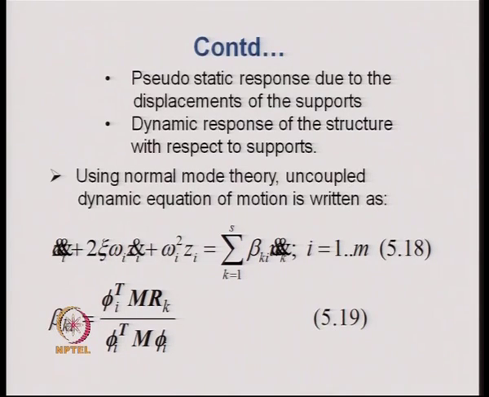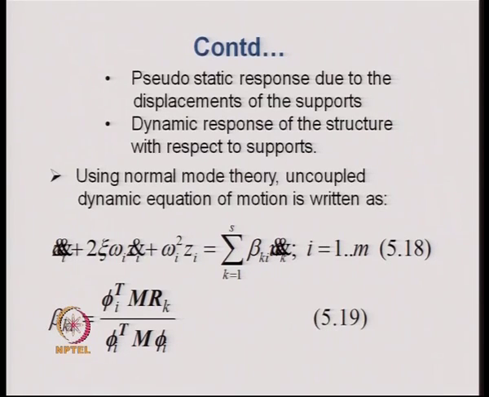This we discussed previously when we were solving the problem in time domain. There you have seen that if it is a case of multi-support excitation, then there is not a unique value of the mode participation factor like single point excitation system, but the mode participation factor in a particular mode is also associated with the support.